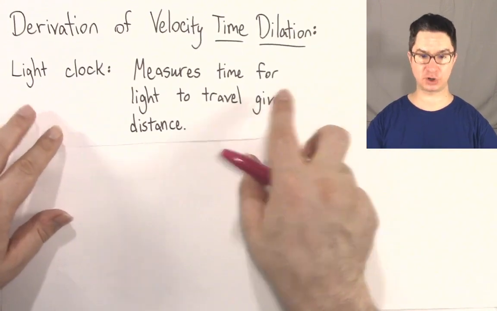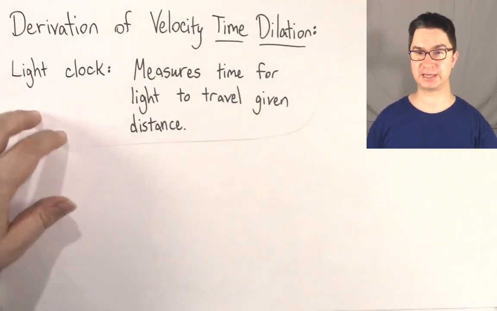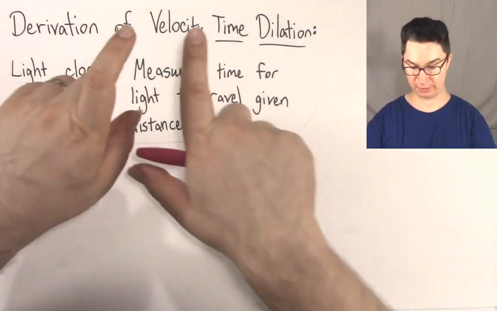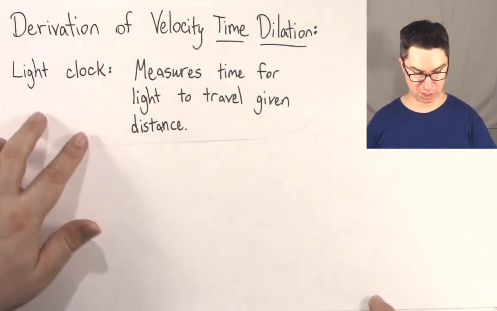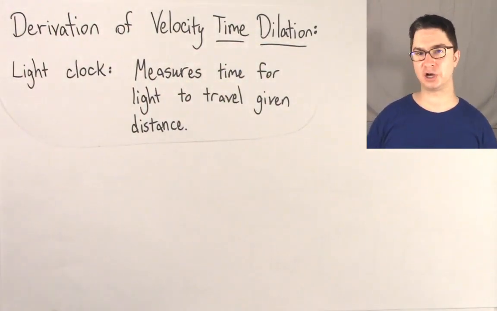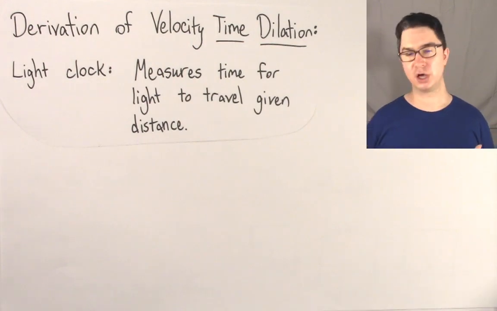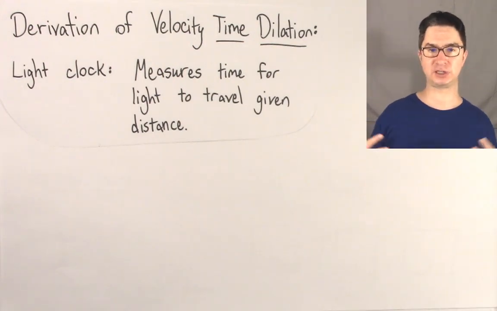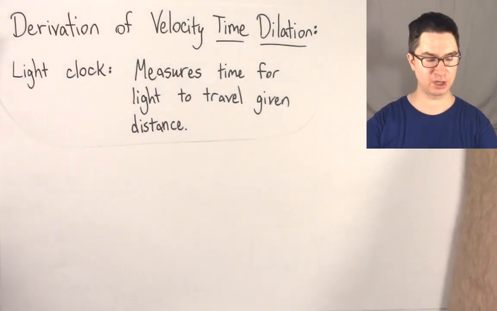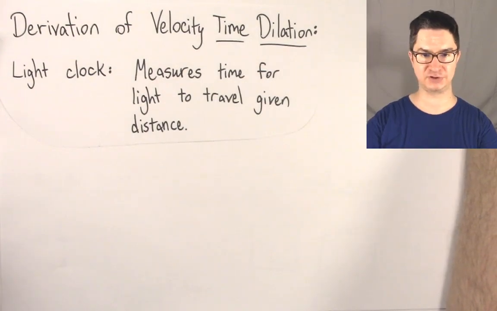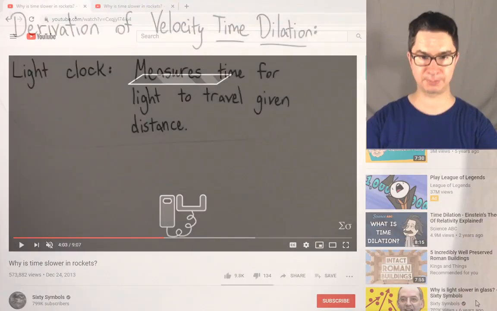Now this is specifically called velocity time dilation. There's a different kind of time dilation called gravity time dilation, but we're going to focus on velocity time dilation. So we're going to start with a definition of a light clock. Now, before I define to you what a light clock is, let me show it to you. The best way to illustrate something, I believe, is to show it to you. So give me a moment to pull this up.